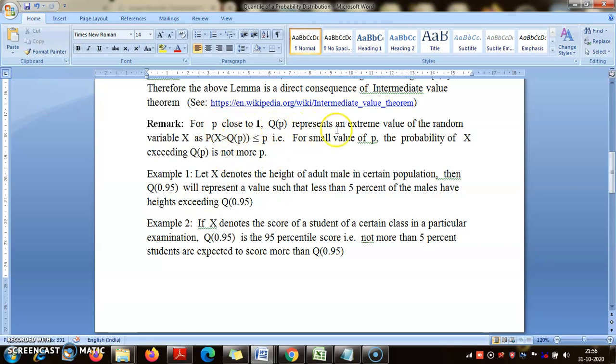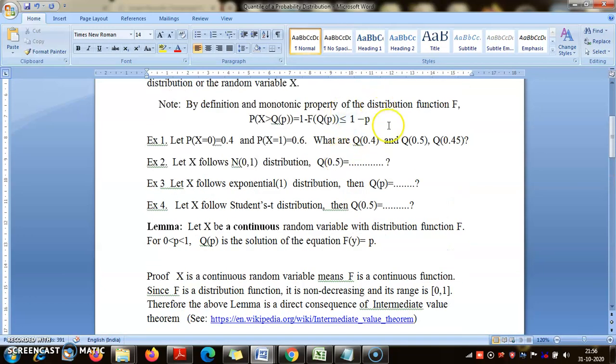For p close to 1, q_p represents an extreme value, a very large value you can say, such that the probability that X is greater than q_p is less than or equal to 1 minus p. Remember this result here.